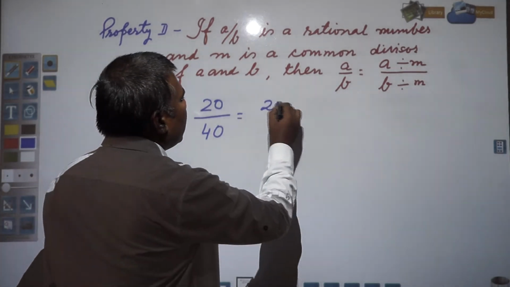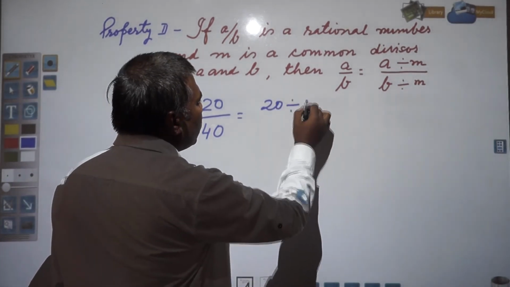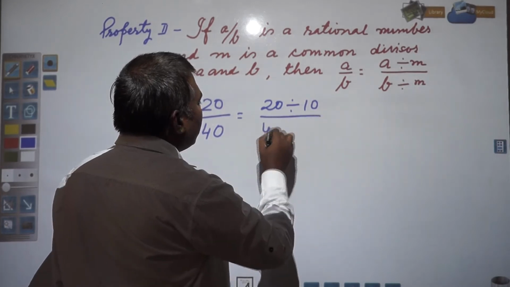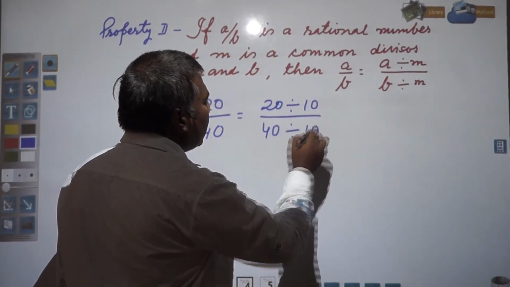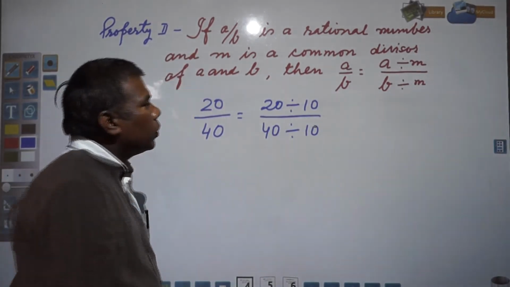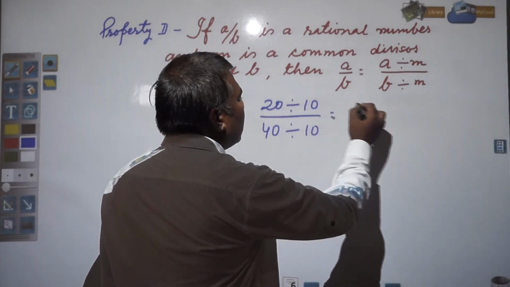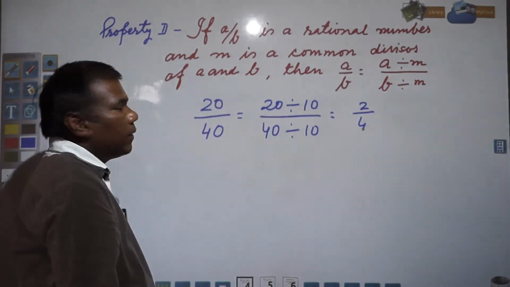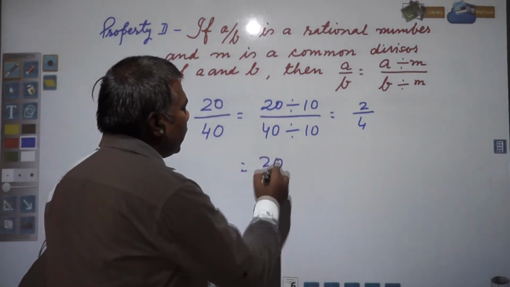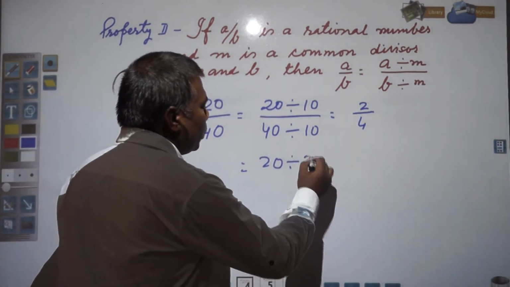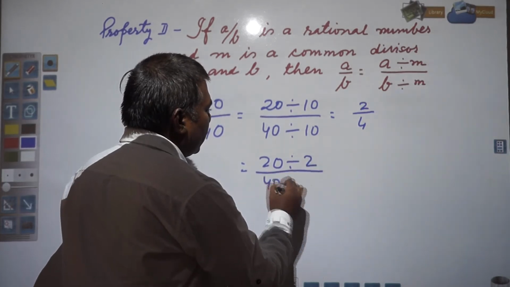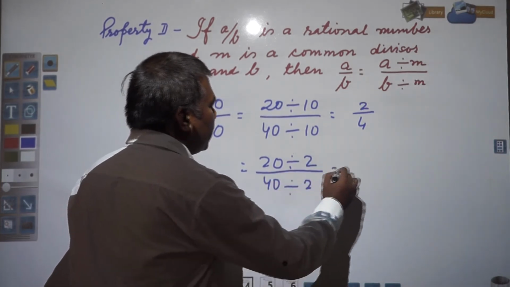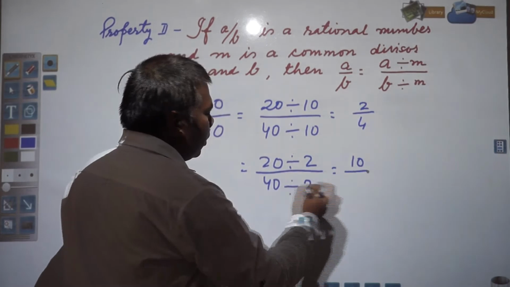So 20 divided by 2 also, 10 and 40 divided by 10. Got it? So it can be written 2 by 4. So this also can be written as 20 divided by 2 and 40 divided by 2, which means 10 by 20.